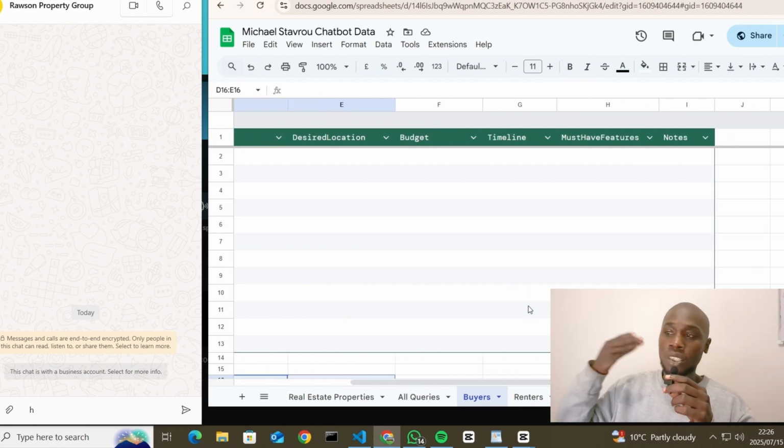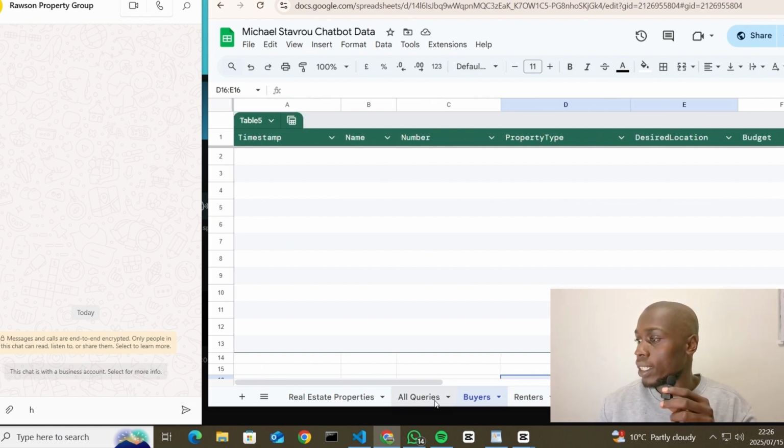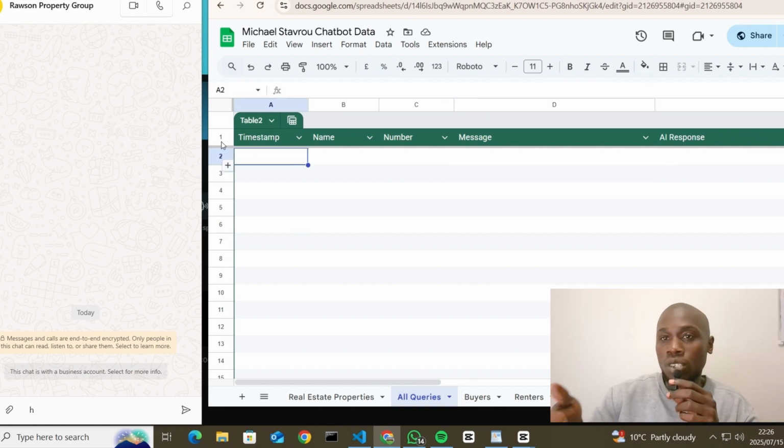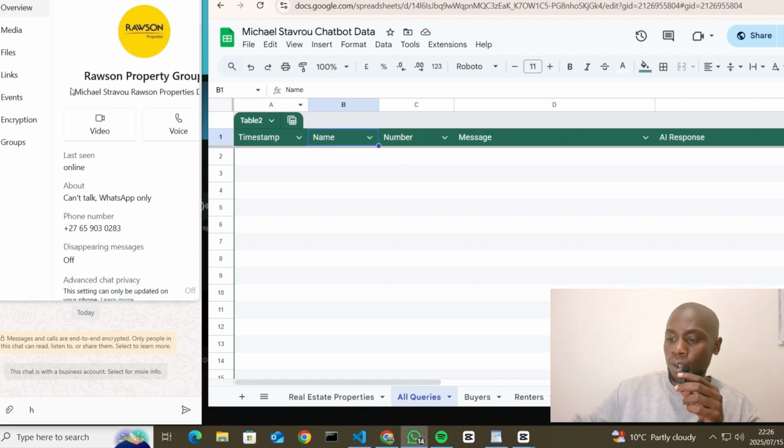Whenever you want to see your booking, you come to this Google Sheet or to the Google Calendar. It also extracts important buyer information like property type, the timeline, and must-have features. When it's having a conversation with a lead, it extracts these important features from a buyer, renter, or seller, then categorizes them.